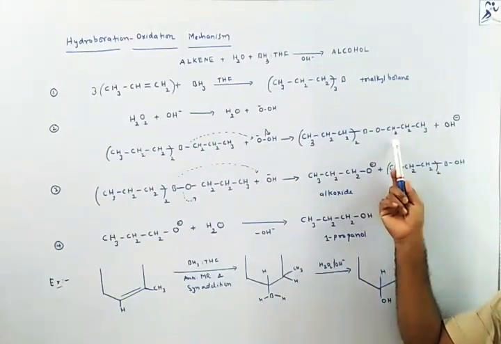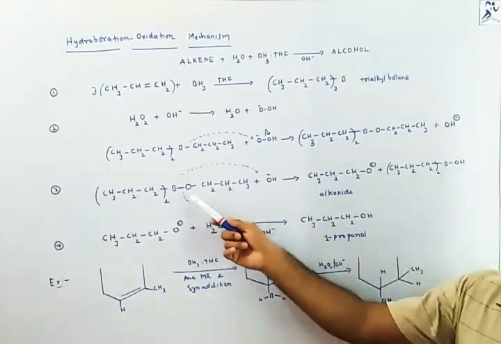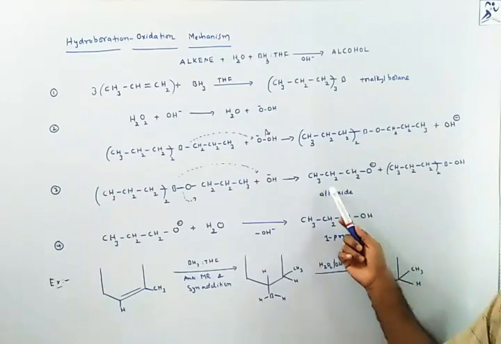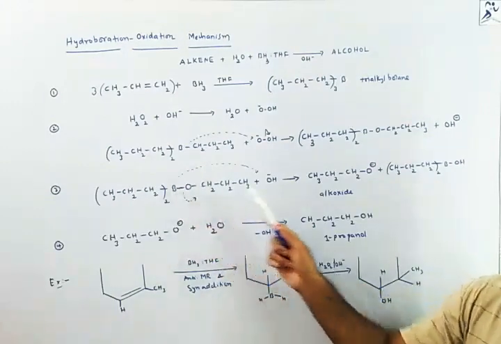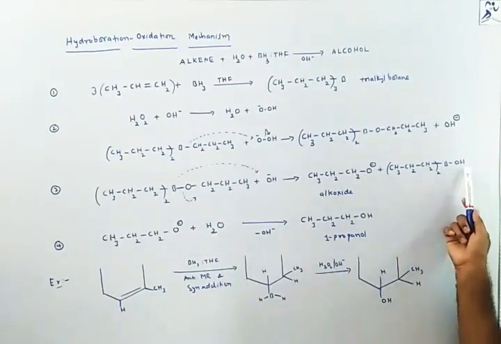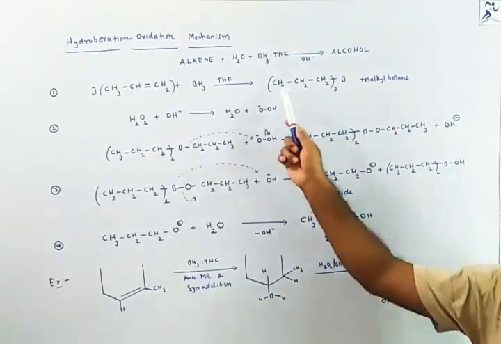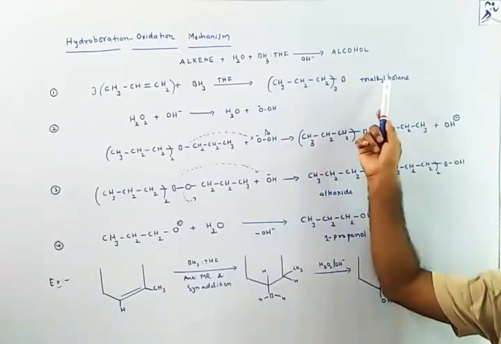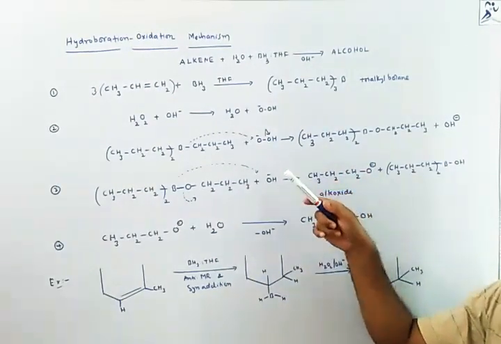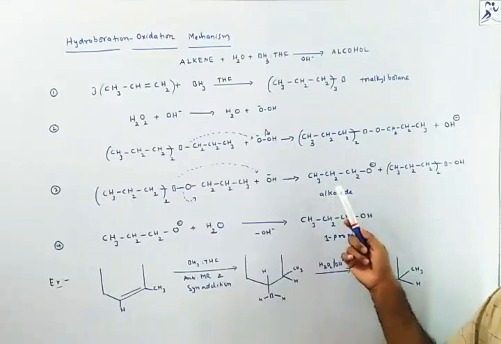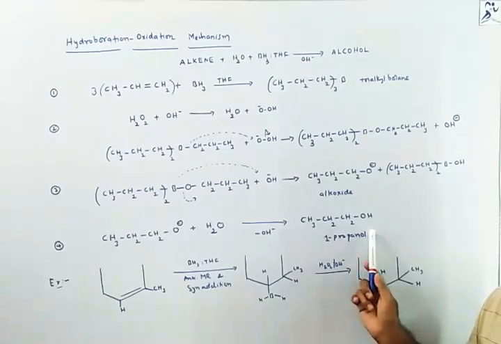This unstable compound immediately reacts with OH minus ions, and after that they give an alkoxide ion. That alkoxide ion is nothing but CH3CH2CH2O minus, and the boron is left with OH. This will be done 3 times, as there are 3 alkyl groups in this trialkyl borane, but I am showing you one step. In this way the alkoxide converts into alcohol, done 3 times, giving 3 moles of alcohol.